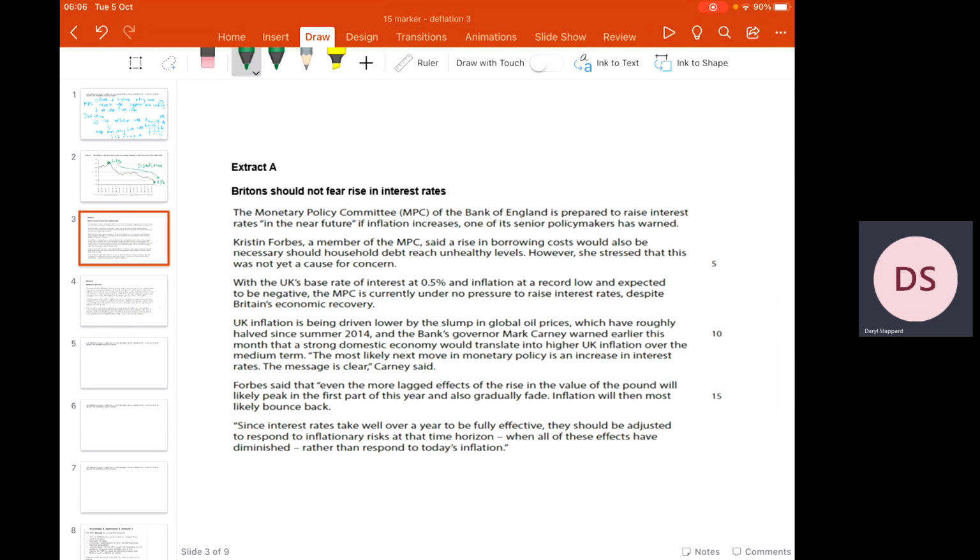So we've got here the Monetary Policy Committee, the Bank of England, is prepared to raise interest rates in the near future if inflation increases, one of its senior policymakers has warned.